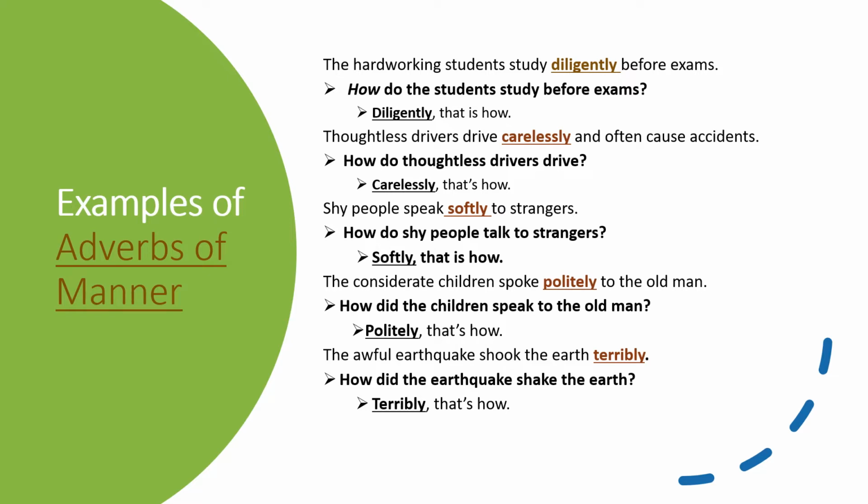Softly. That is how. The considerate children spoke politely to the old man. How did the children speak to the old man? Politely. That's how. The awful earthquake shook the earth terribly. How did the earthquake shake the earth? Terribly. That's how. So each one of these adverbs, and you notice all of these are ly: diligently, carelessly, softly, politely, terribly. They end on ly, and they're adverbs of manner.